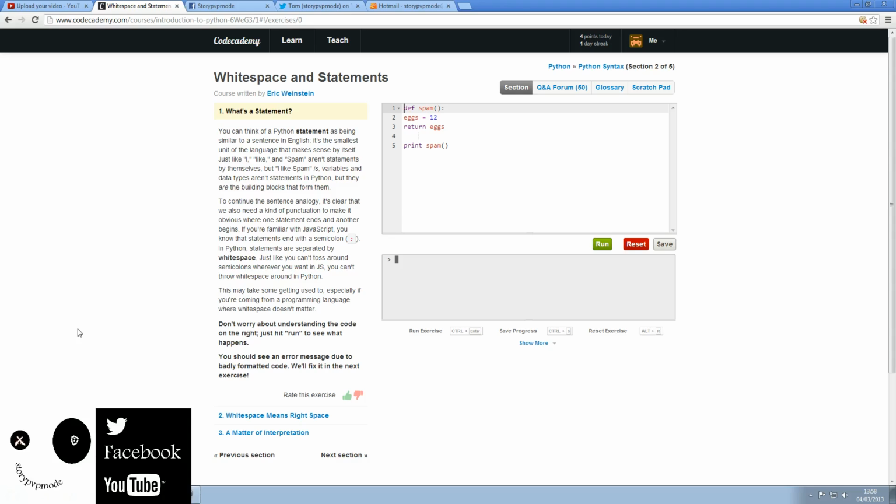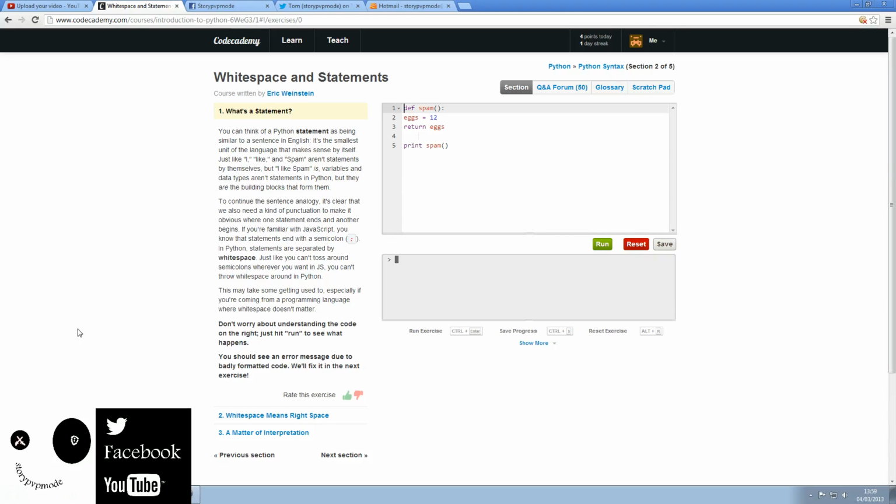To continue the sentence analogy, we also need a kind of punctuation to make it obvious where one statement ends and another begins. If you're familiar with JavaScript, you know that statements end with a semicolon. In Python, statements are separated by white space. Just like you can't toss around semicolons wherever you want in JS, you can't throw white space around in Python. This may take some getting used to, especially if you're coming from a programming language where white space doesn't matter.